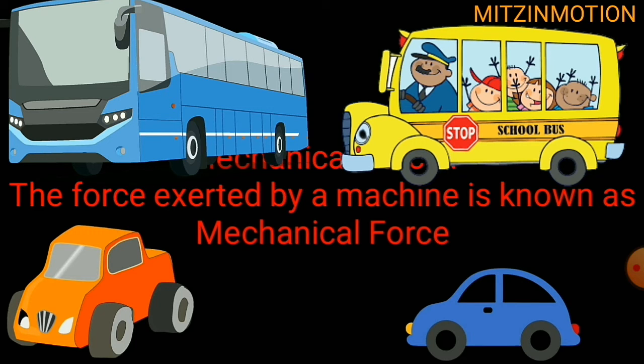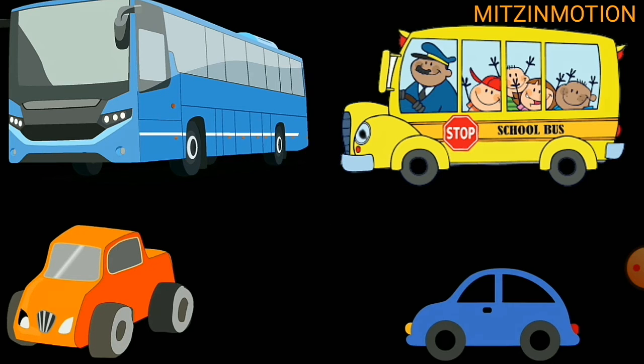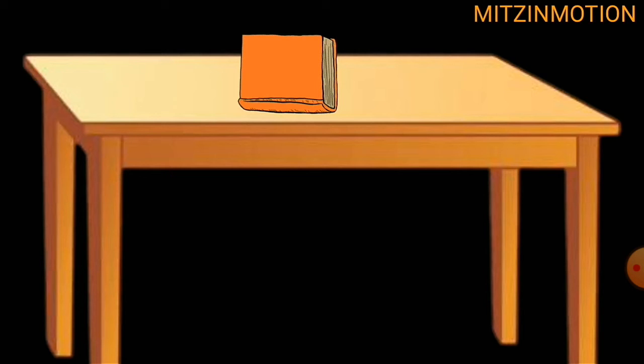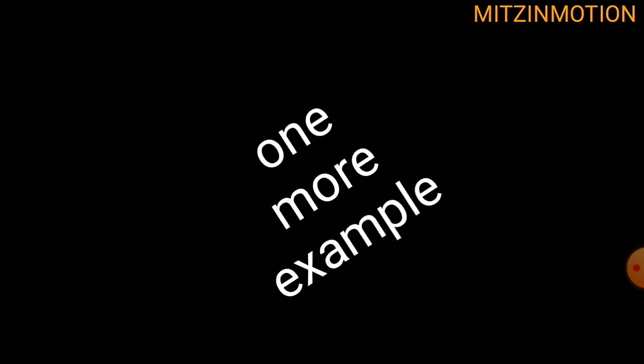The next one is frictional force. Let us see the example. Here this is a table. On this table if we keep a book and push the book, after some time it stops. Let us see another example. Suppose this is a ball. The ball is kicked by a man. Then after covering some distance, the ball stops.